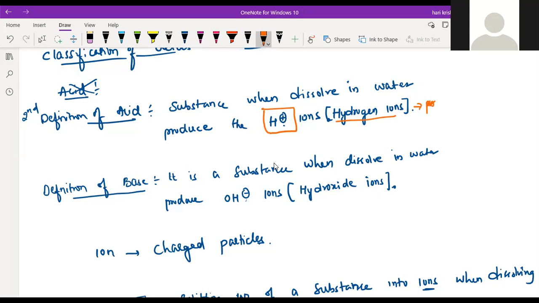So when you dissolve the acid in the water, what will happen? It will produce the H plus ions, meaning it will separate into H plus ions. Okay, sir. What about the base? If you dissolve the base in the water, what ions will it produce?